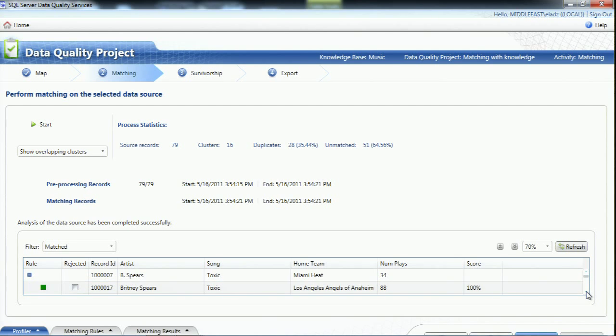Okay, once I gave it some resemblance of knowledge that B. Spears and Britney Spears are identical, it found it as a match, and not only did it find it as a match, it found it as a 100% match. Because I said that B. Spears and Britney Spears are identical, Toxic is obviously identical, so I helped the system become smarter. So assume there's somebody who's out there interested in building an artist domain. You can just go ahead, download it, import it into your knowledge base. Now you have all the knowledge needed to use artists as knowledge.